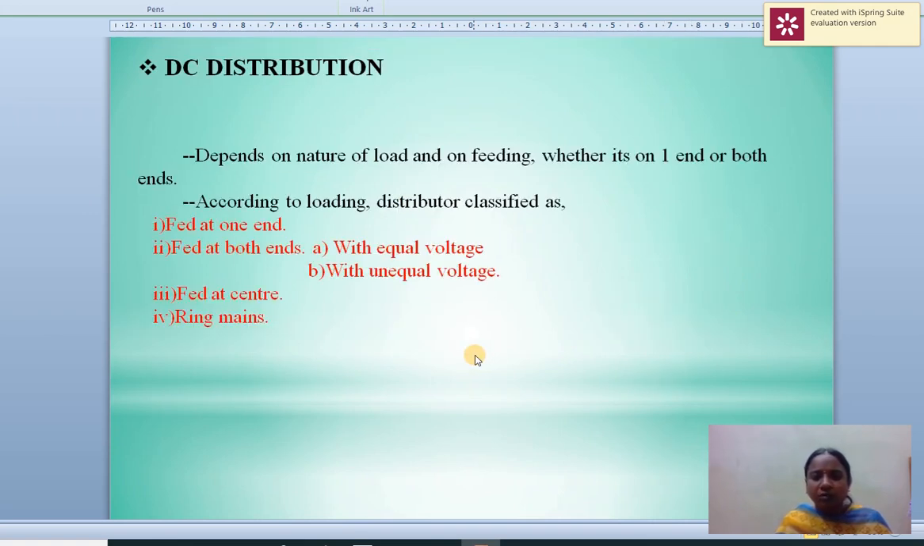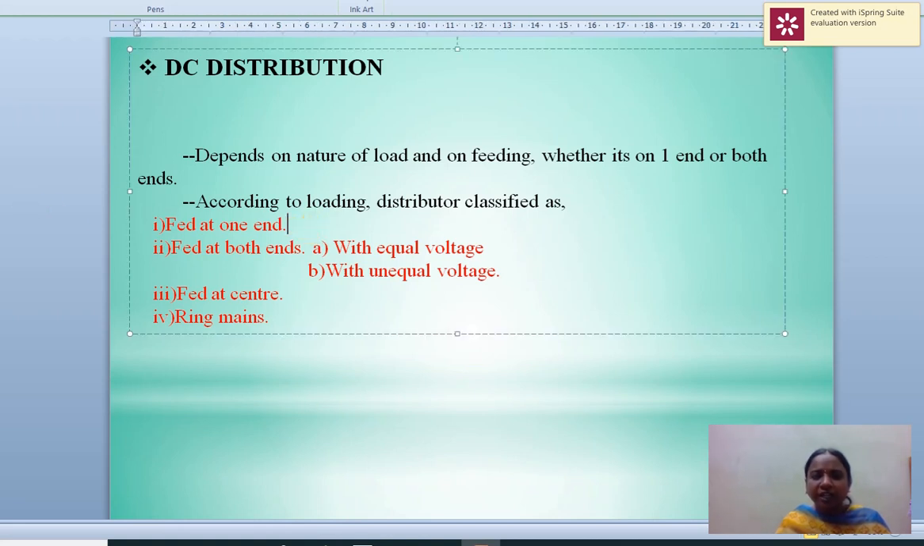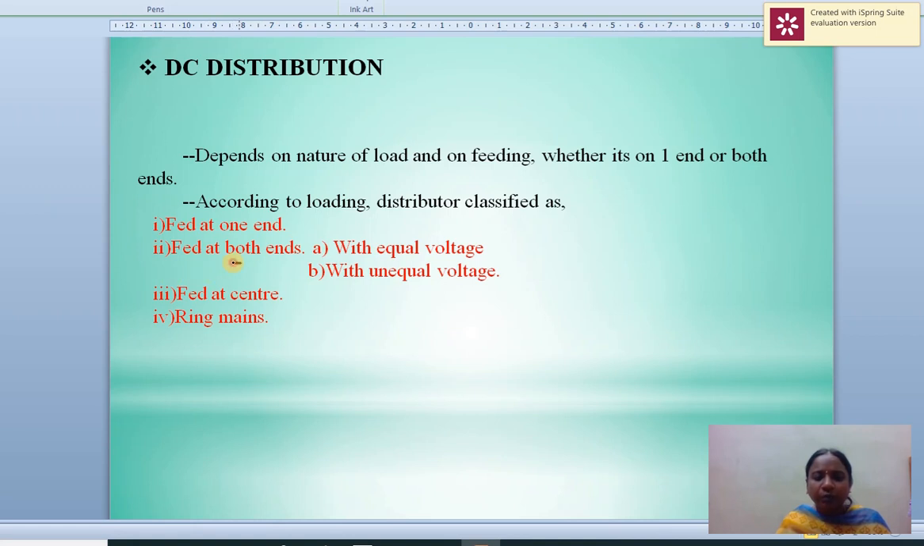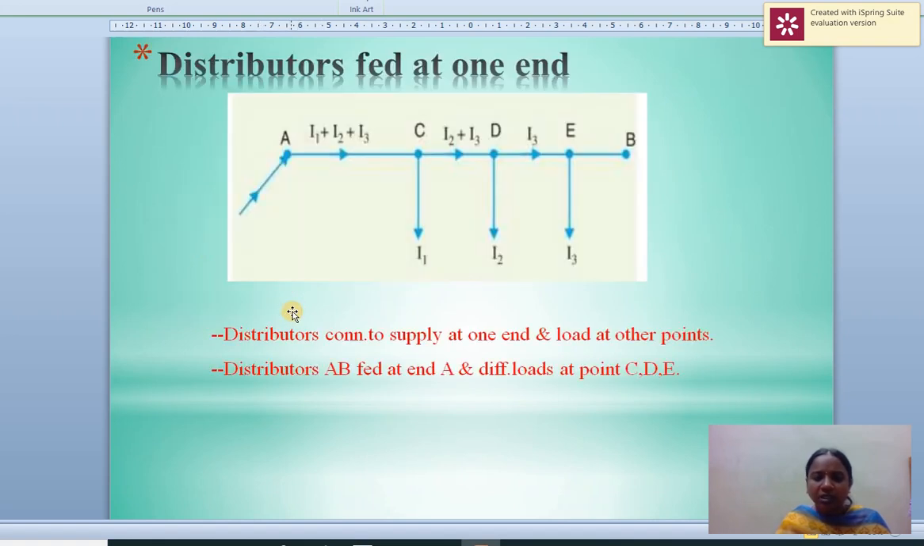DC distribution depends on the nature of the load and on feeding, whether it is at one end or both ends. According to the loading, distributors are classified as feeding at one end, feeding at both ends with equal voltage or with unequal voltage, feeding at the center, and ring main systems.